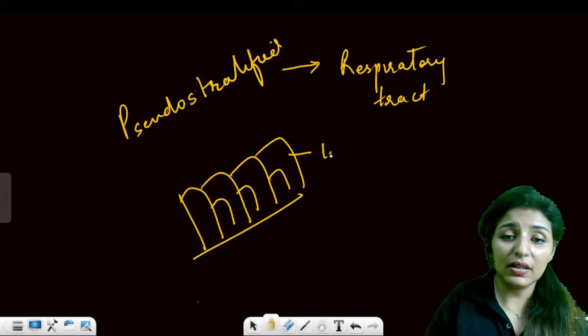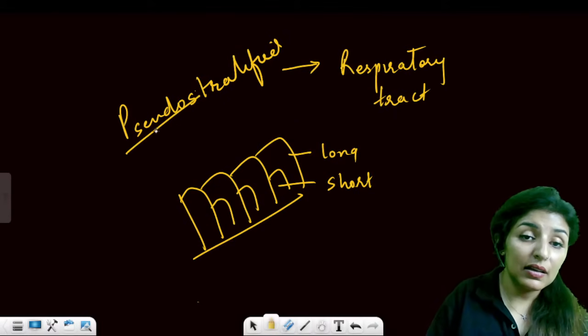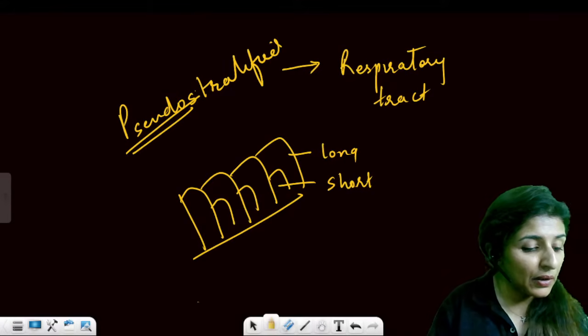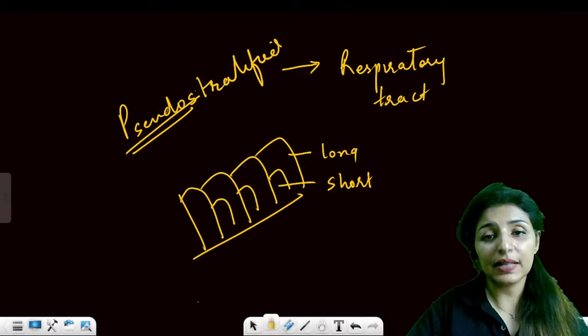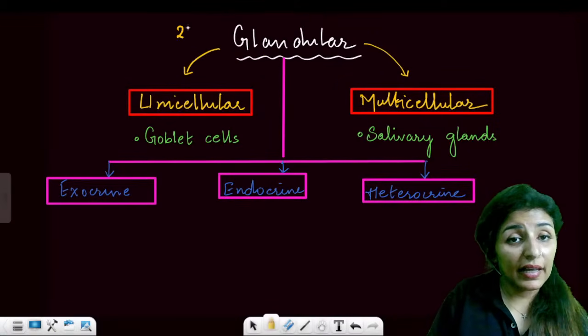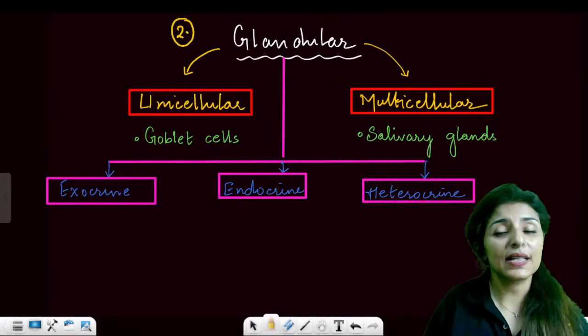So there are some long cells, there are some short cells, but they are in one layer, though they appear to be multi-layered. Are these points clear?